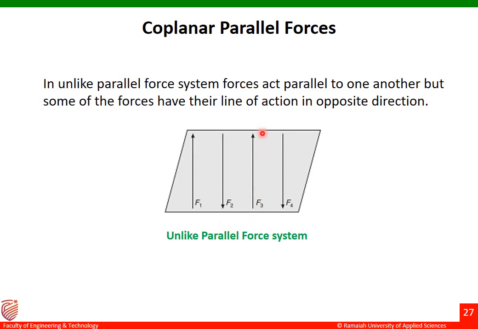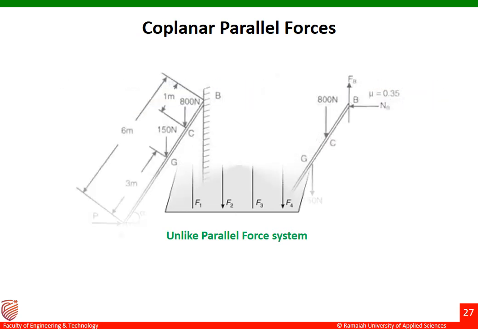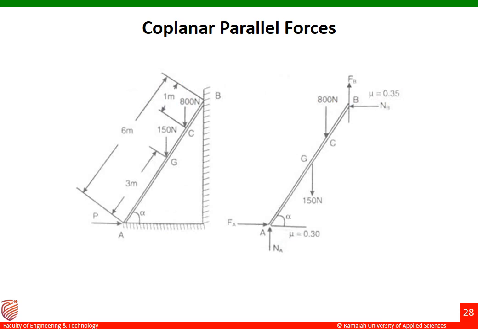Again, F3 is in the upward direction, F4 is in the downward direction. For such a type of system, we call it a coplanar parallel force system.